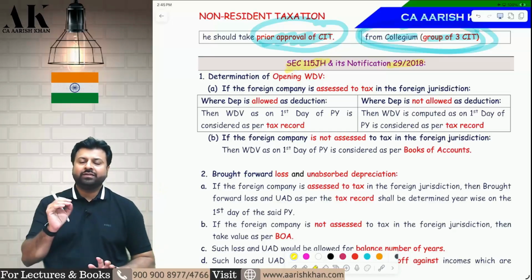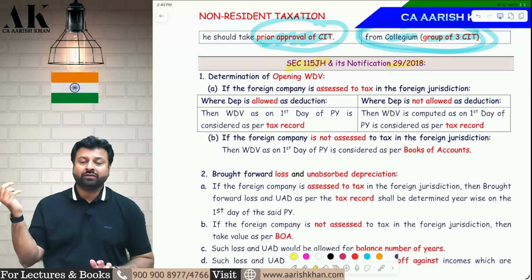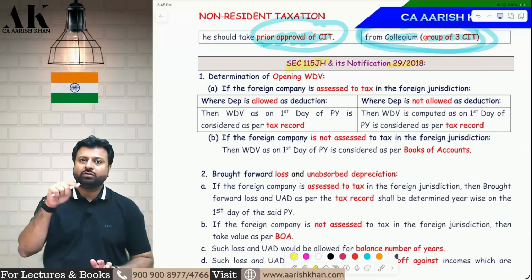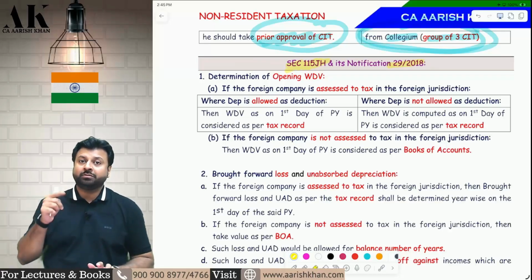So suppose in 25-26, a foreign company has for the first time become a resident in India due to PoEM. Now a lot of questions will come. First, whether they will be eligible for depreciation on their assets which are there in the UK. For example, the company is located in the UK and now they have become resident in India due to PoEM. So whether they will be eligible for depreciation, and if yes, what will be the WDV of their assets? So let's talk about that.